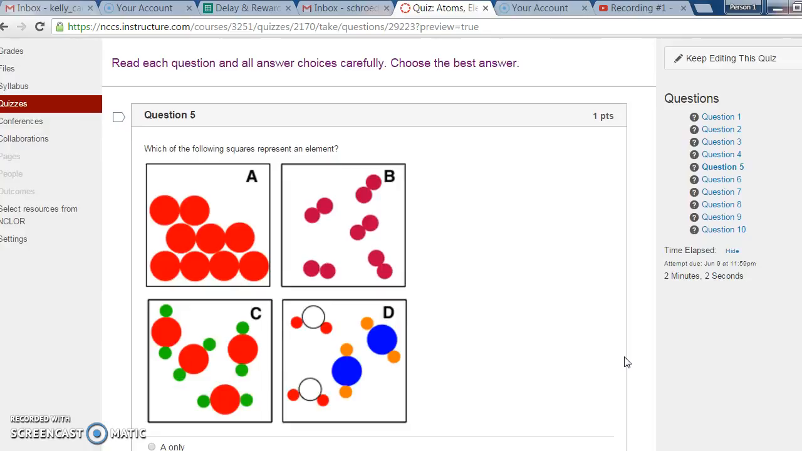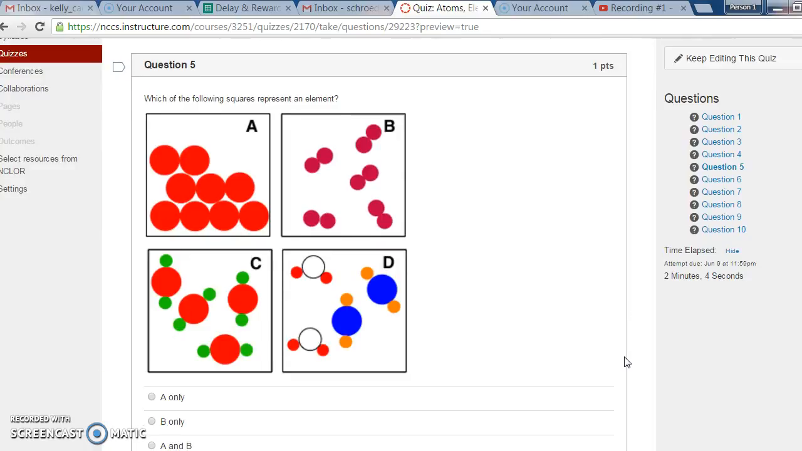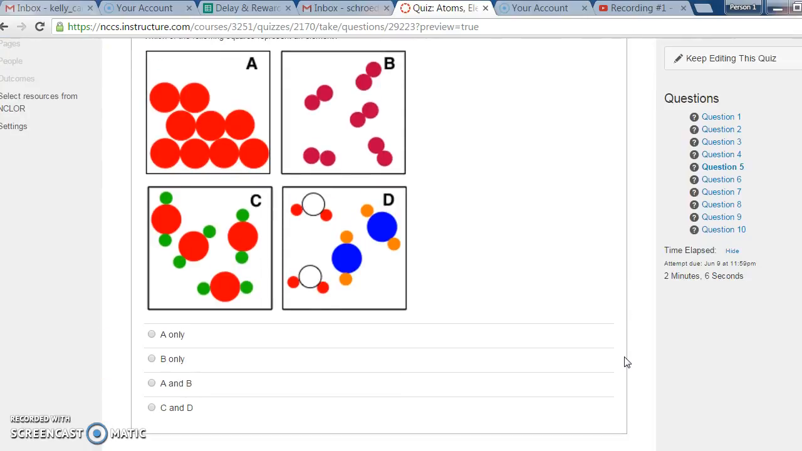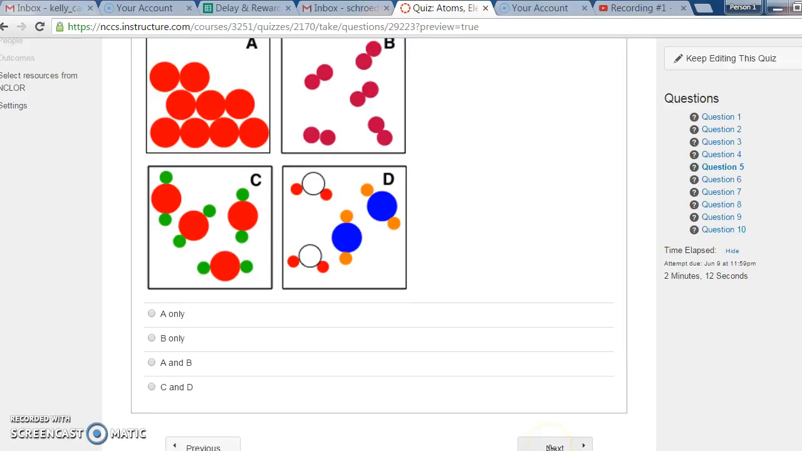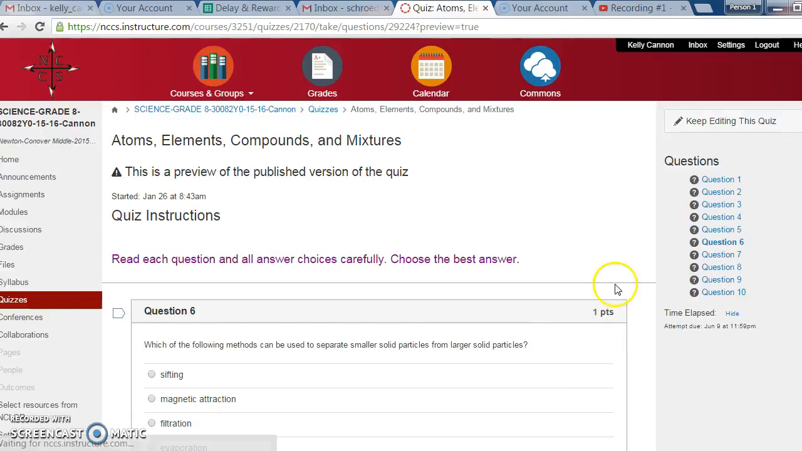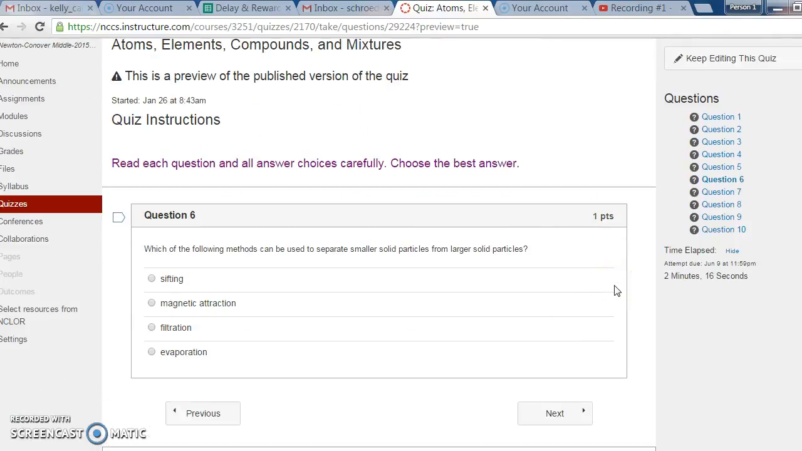Question 5. Which of the following squares represents an element? A only, B only, A and B, or C and D? Question 6. Which of the following methods can be used to separate smaller solid particles from larger solid particles? Sifting, magnetic attraction, filtration, or evaporation?